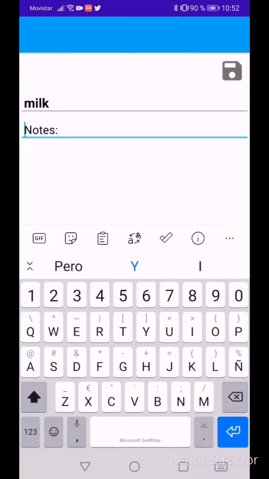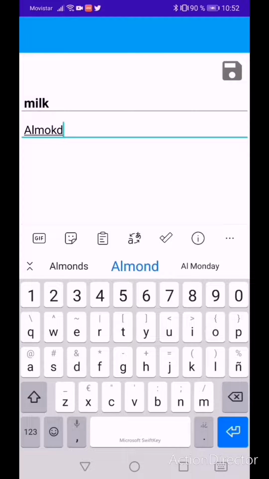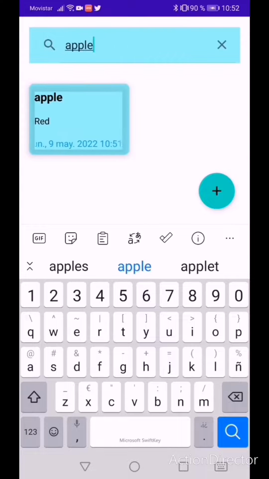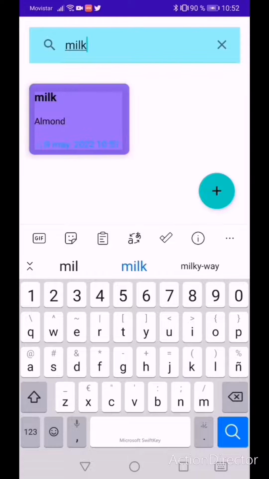You can also edit items, for example, if you change your mind about the milk. You can also search through your items. Imagine that you want to delete something on your shopping list.